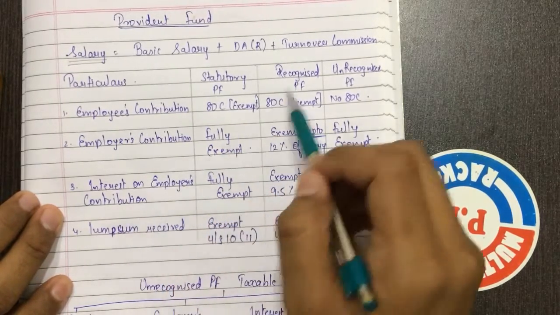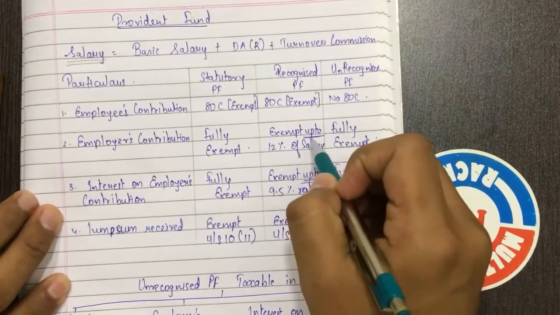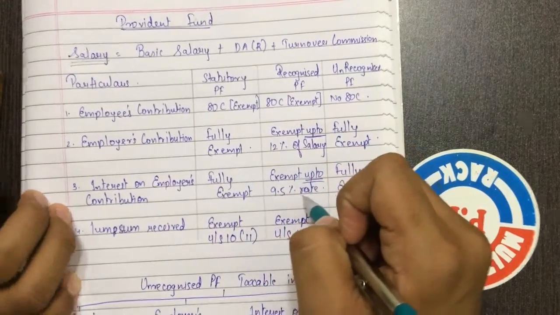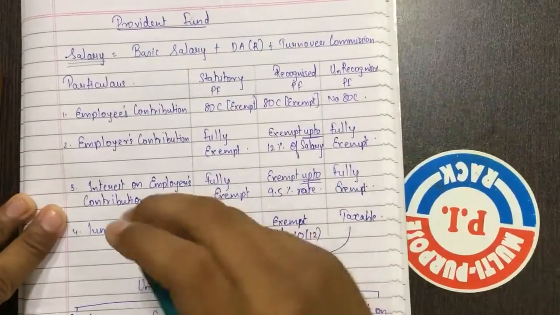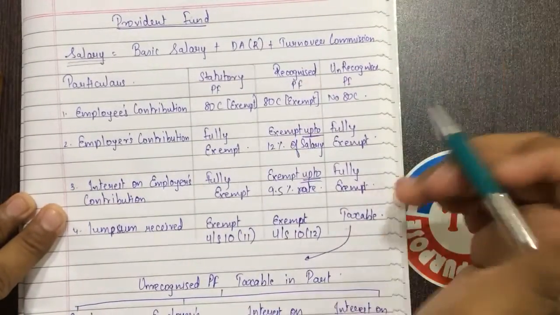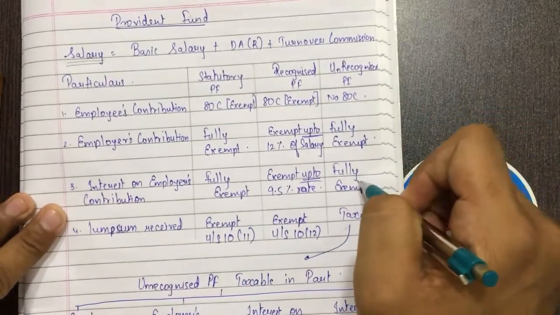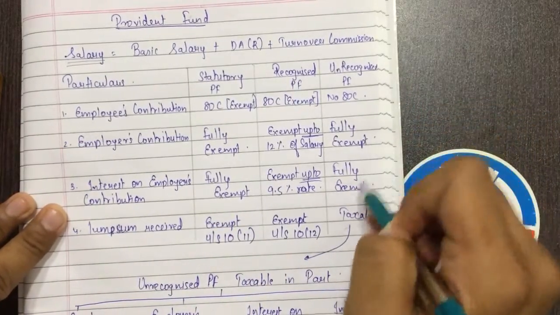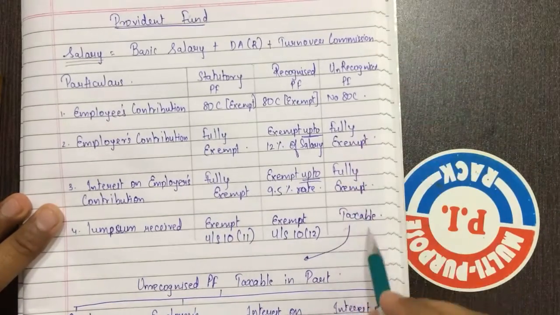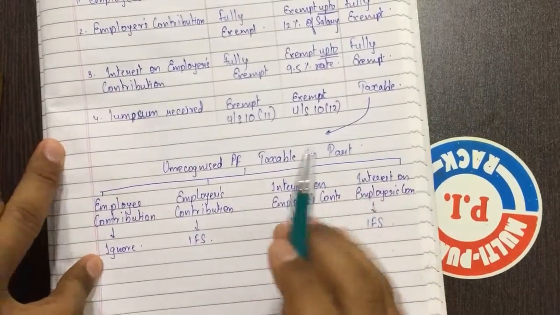Interest on employers contribution to recognized provident fund is exempt up to 9.5%. Above that, it will be added as interest on provident fund for the computation of gross total salary. Interest on employees contribution to the unrecognized provident fund is fully exempt. But finally, when lump sum is received for unrecognized provident fund, it is taxable in this part. I hope you all are understanding it.